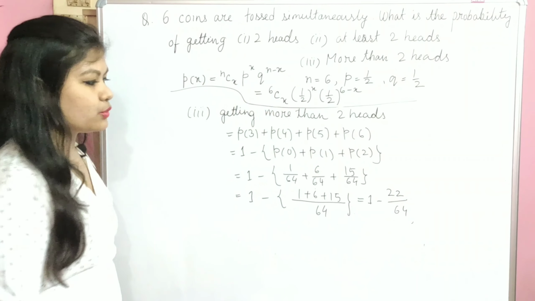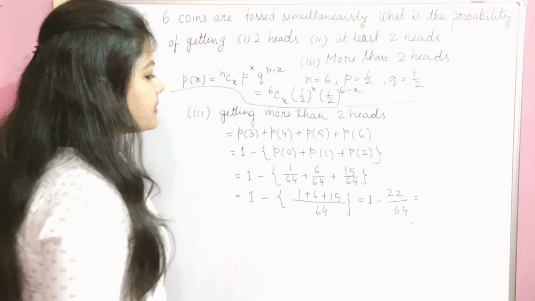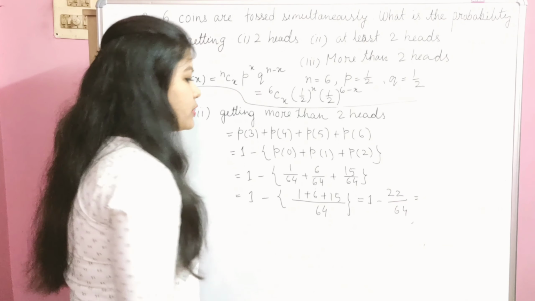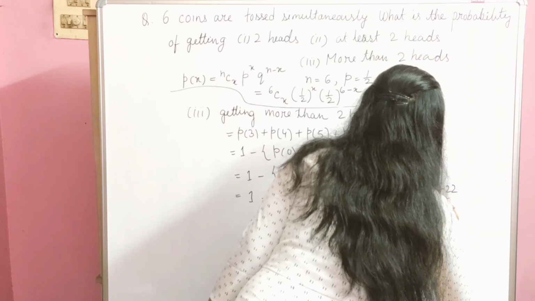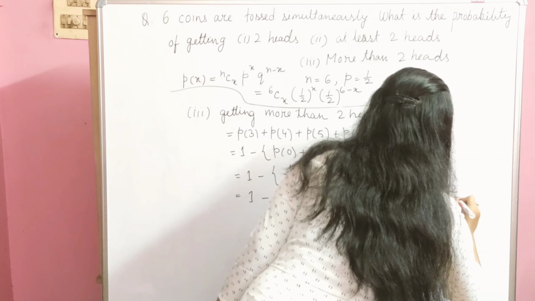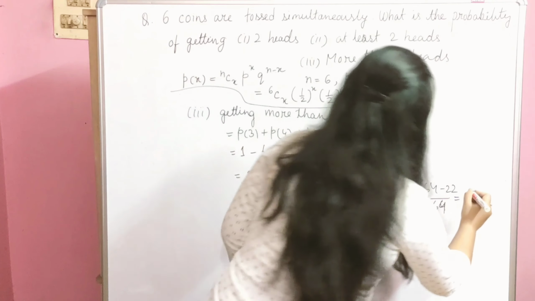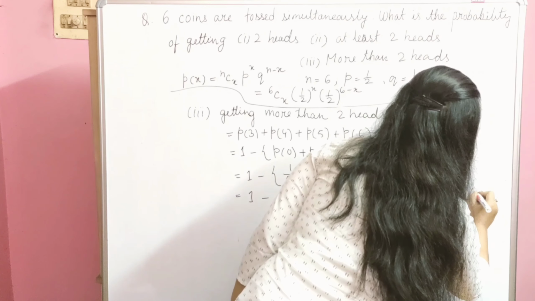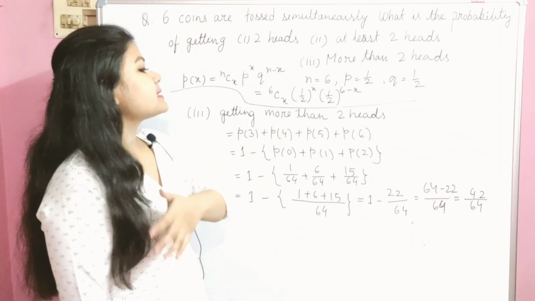We have got the value 22. Now 1 minus 22 over 64 equals (64 minus 22) divided by 64, which is 42 divided by 64.